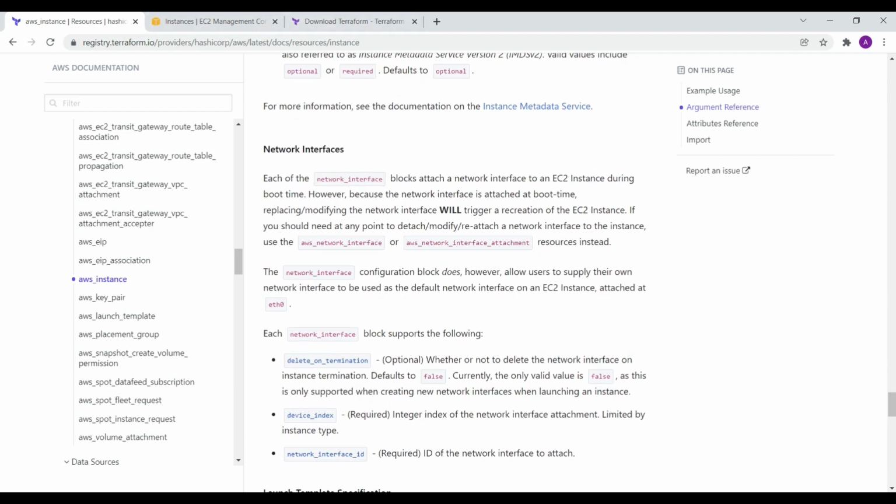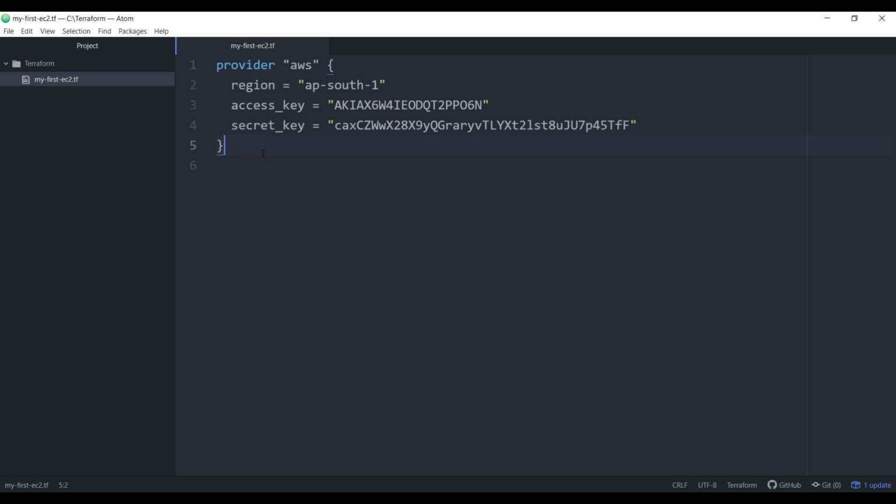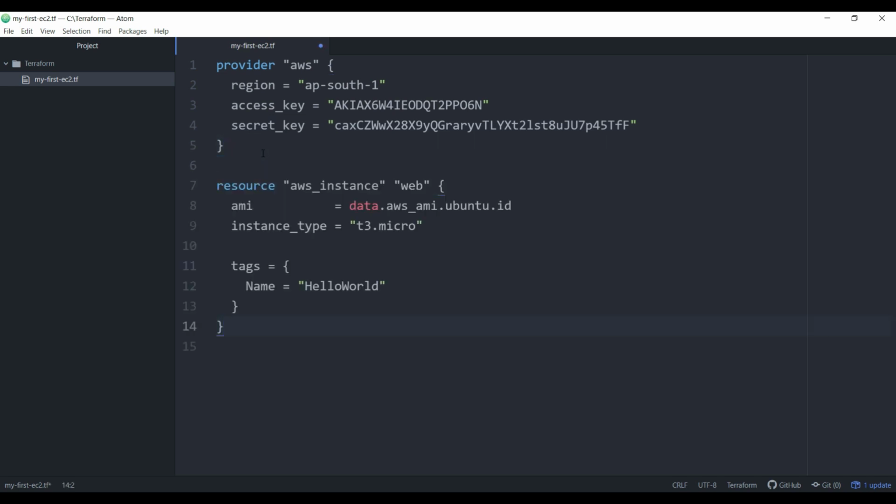Okay, so now I'm going to the Atom editor, and here I'm going to paste it. The resource aws_instance, you don't have to change this part, but this other part you can change. You can consider it as an alias. So my first EC2, this is my alias for the instance, that we can refer to in Terraform.